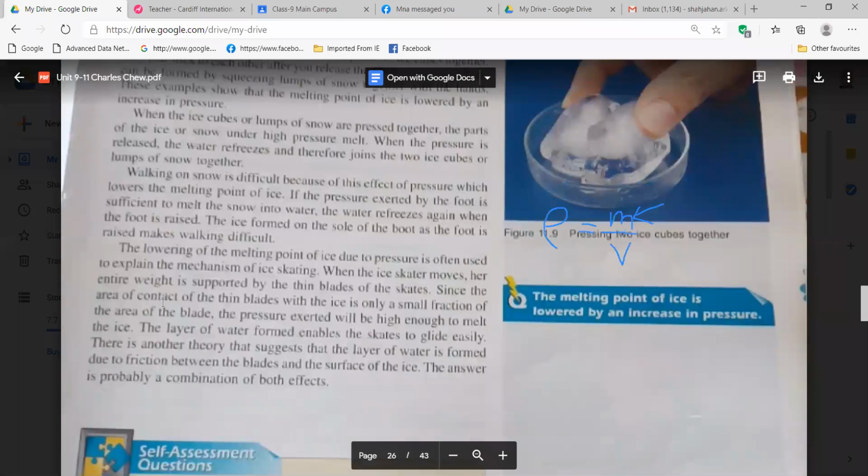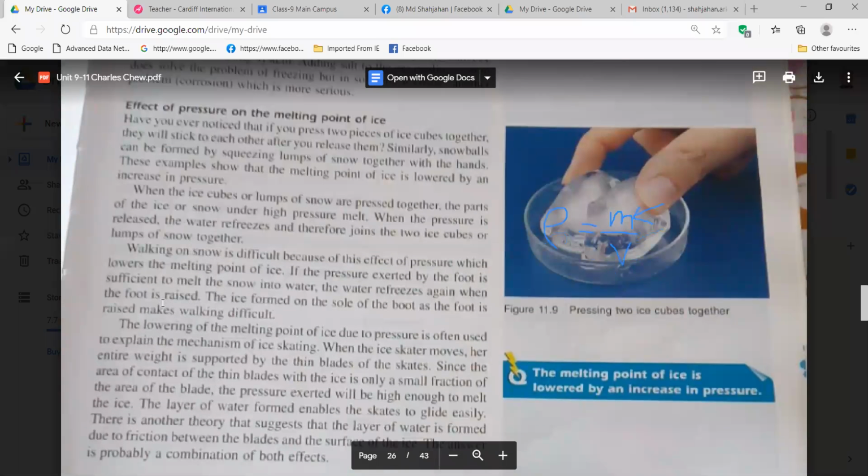Sir, effect of pressure, can you give me an example? If you are giving pressure on ice, you read this part, then you'll understand. Okay, sir. Effect of pressure on melting point of ice.